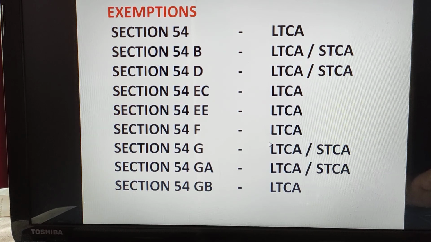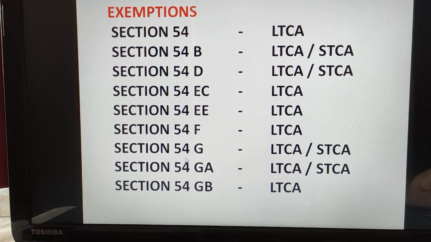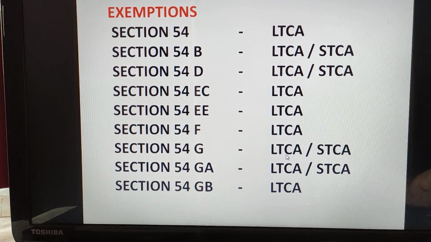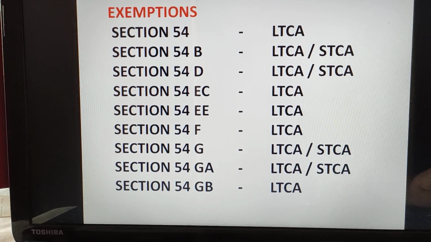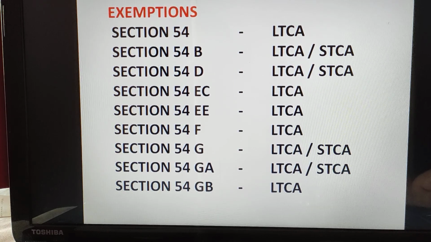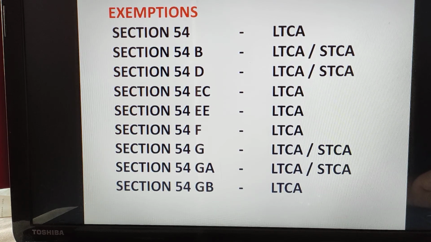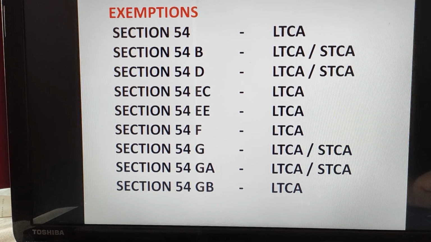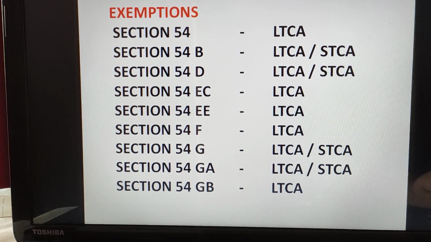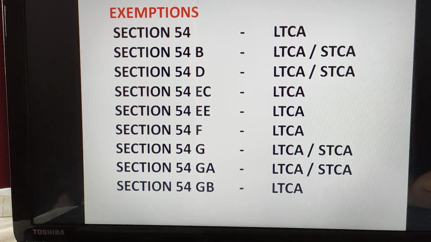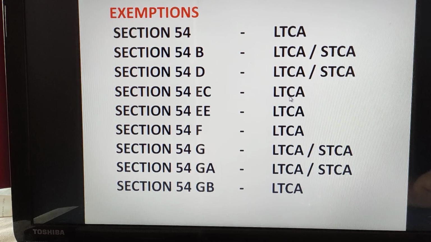Section 54F is for long term capital assets. Section 54G is for long term capital as well as short term capital assets. Section 54GA is also applicable for both long term as well as short term capital assets. Then lastly, section 54GB is only applicable for long term capital assets. Okay, now one by one we need to understand their application, when it is eligible to deduct or give the exemptions, or claim the exemptions for the assessee. Okay, so these are the things.